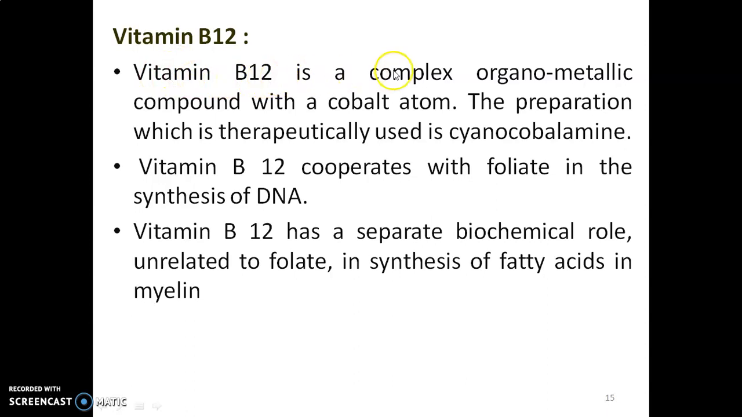Vitamin B12 is a complex organometallic compound with a cobalt atom. The preparation which is therapeutically used is cyanocobalamin. Vitamin B12 cooperates with folate in the synthesis of DNA, deoxyribonucleic acid. Vitamin B12 has a separate biochemical role unrelated to folate in the synthesis of fatty acids in myelin.